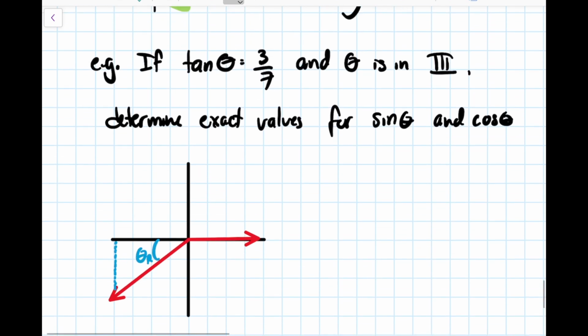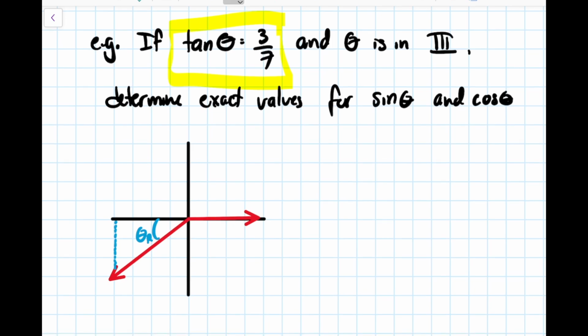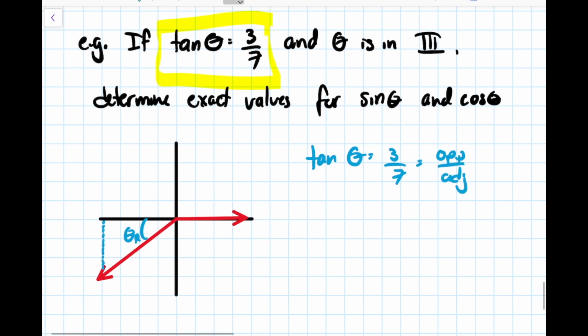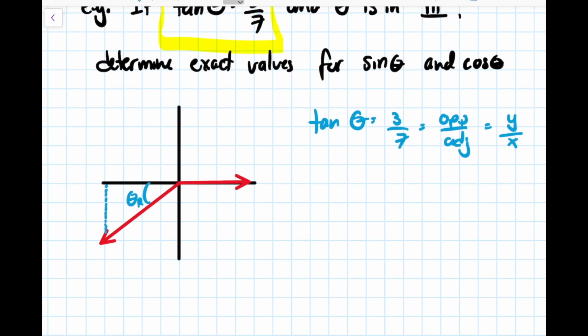From the perspective of theta r, our opposite and our adjacent are given to us by this fact. If tangent theta is 3/7, that's just your opposite and your adjacent, or if you want to think about it the other way, your y and your x. So from that angle, our opposite is 3, our adjacent is 7.